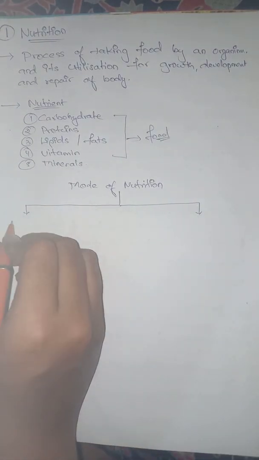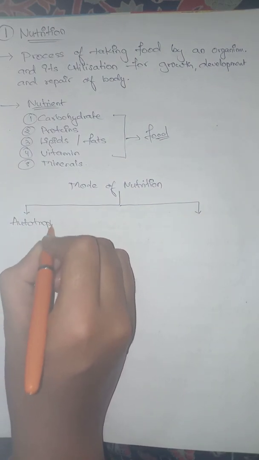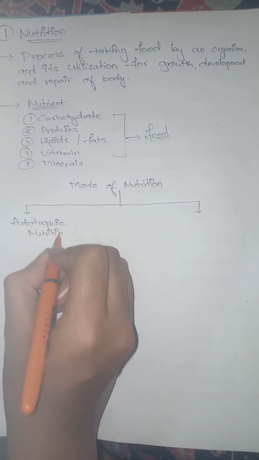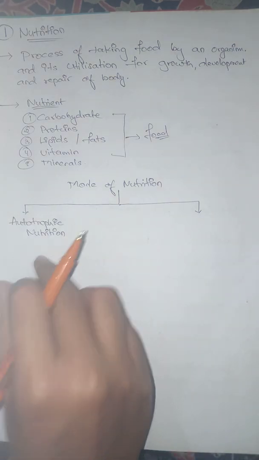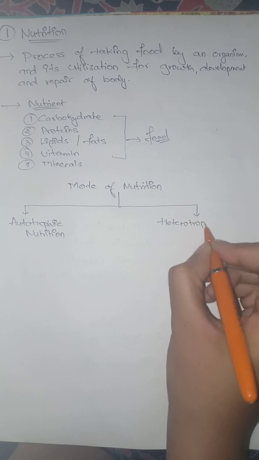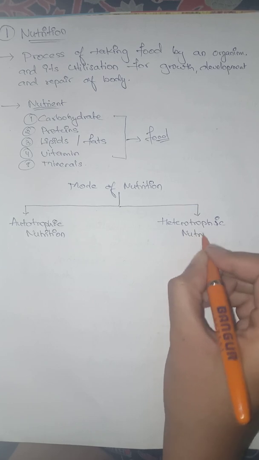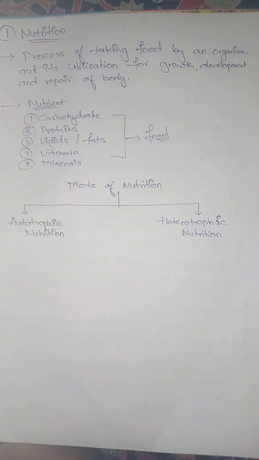One of them, which you are already familiar with, is called autotrophic nutrition. The organisms which are autotrophs are capable of preparing their own food. The other ones are called heterotrophs, or heterotrophic nutrition, that means the mode of nutrition in which the organism directly or indirectly depends on someone else for its nutrition.